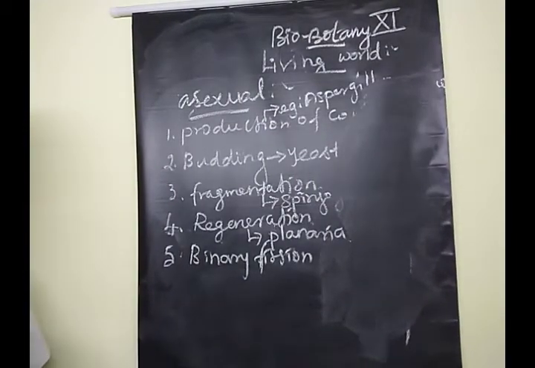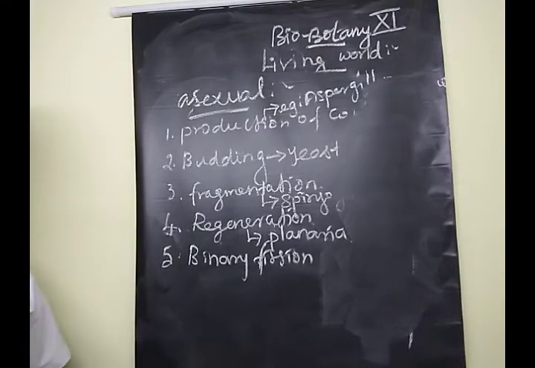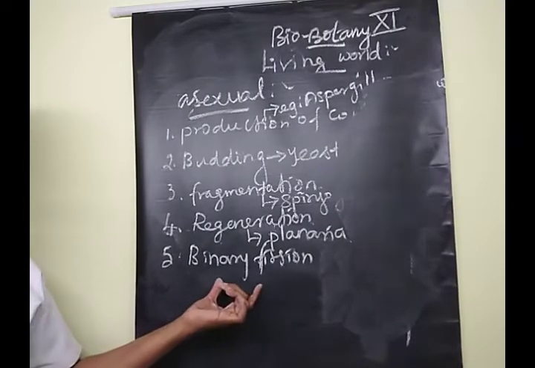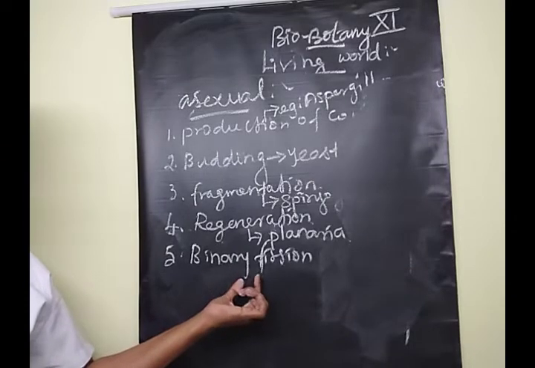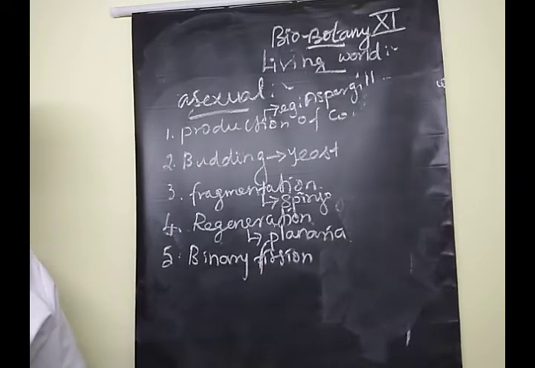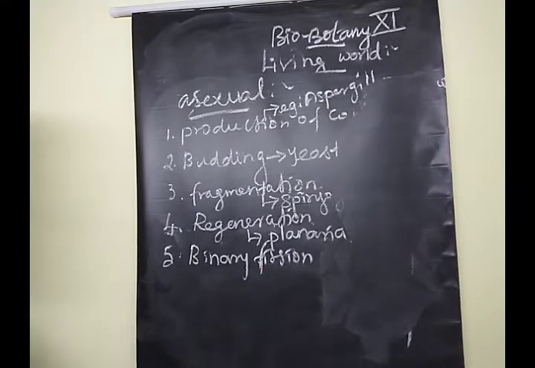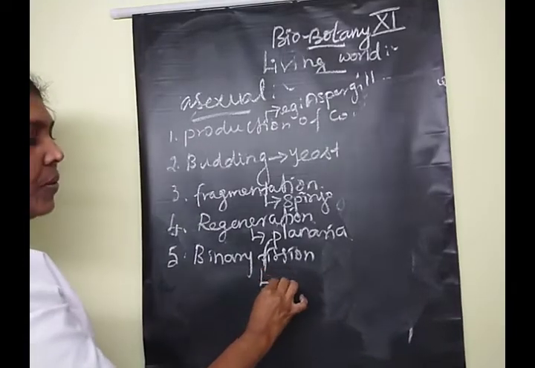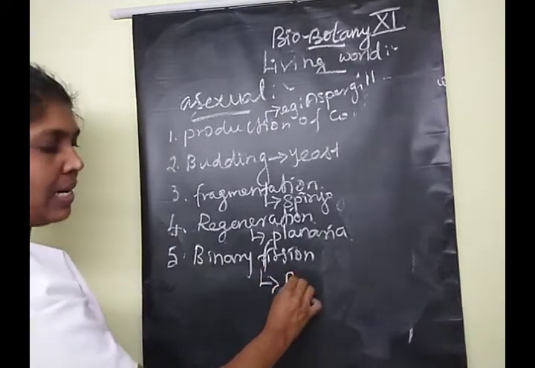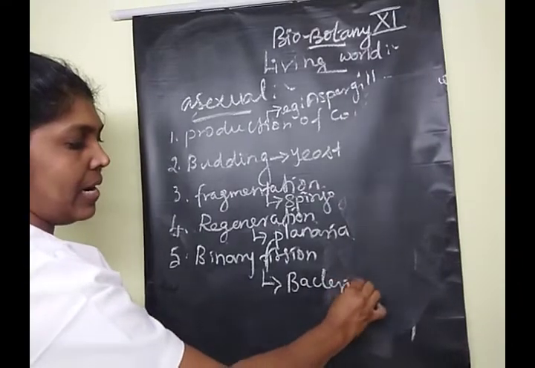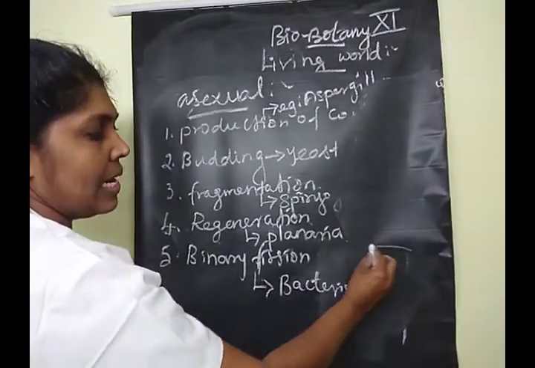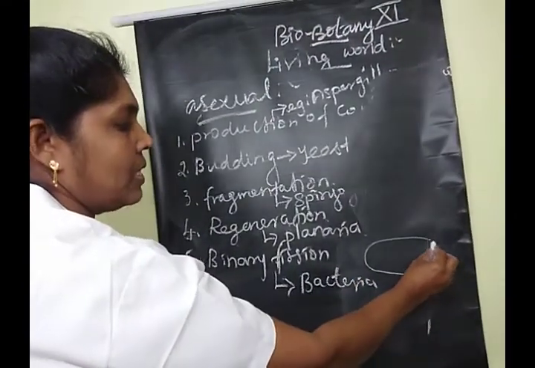Binary fission means the vegetative cells divide into two. The dividing of the plant body, or the dividing of the cell into two, is known as binary fission. Clear, children? A good example of this is the bacterial cell. Just imagine one bacterial cell.